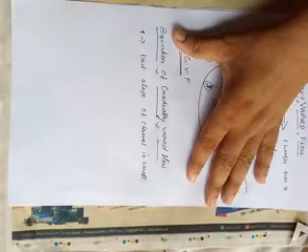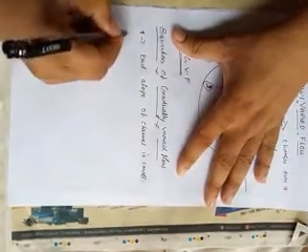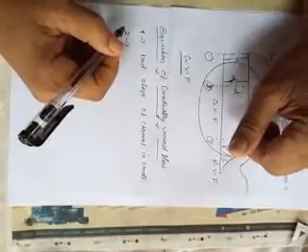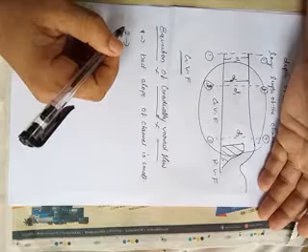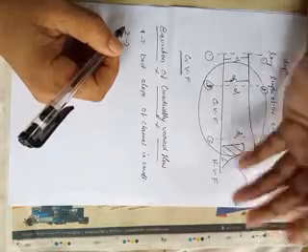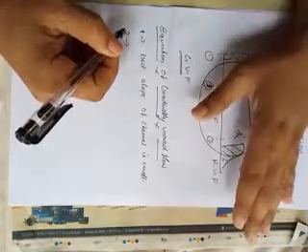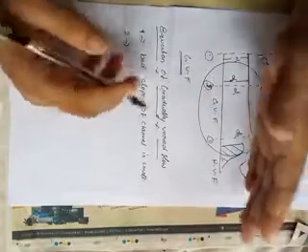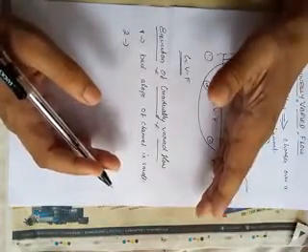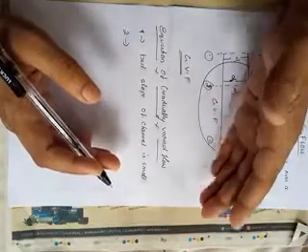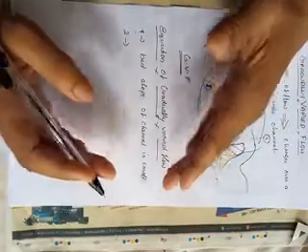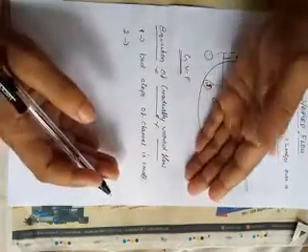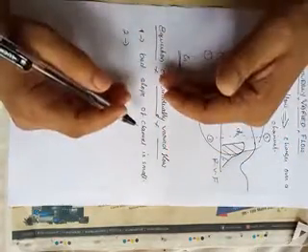The second assumption we make is that the flow is steady. What do you mean by steady flow? You already studied steady and non-steady flow. Steady flow means parameters like depth of flow and velocity do not change with respect to time. The flow is steady and non-uniform.